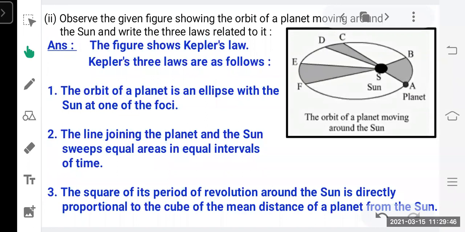The third law says the square of its period of revolution around the sun is directly proportional to the cube of the mean distance of the planet from the sun. That means T squared is directly proportional to R cubed.